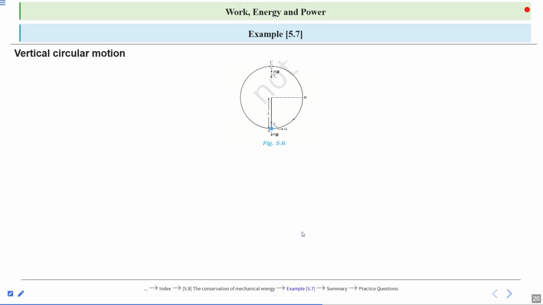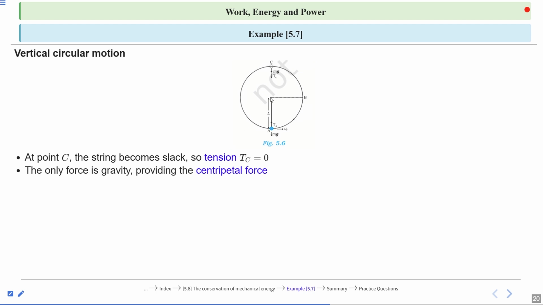Now, at point C, the string becomes slack, so there is no tension. The tension force is 0 because there is only gravity acting vertically downward and providing the centripetal force. You know, centripetal force is always directed towards the center of the circular path. So here the centripetal force is provided only by gravity.